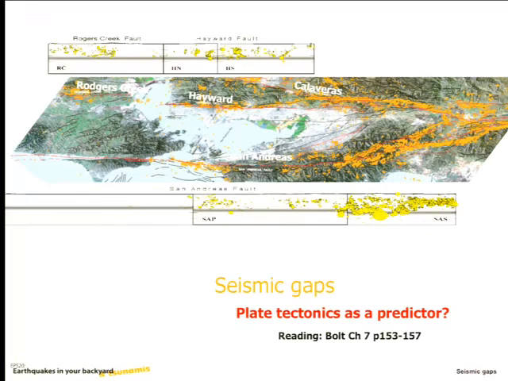I don't mean predicting earthquakes that are going to occur at this particular time, on this particular day. As you all know, that is not possible. I mean to predict earthquakes in a more general sense. How far can we push this plate tectonic model to tell us about what to expect in terms of future earthquakes? Okay? And so that's what we're going to talk about today.